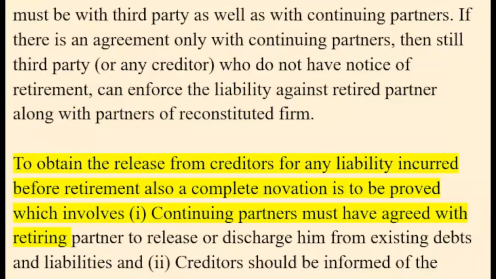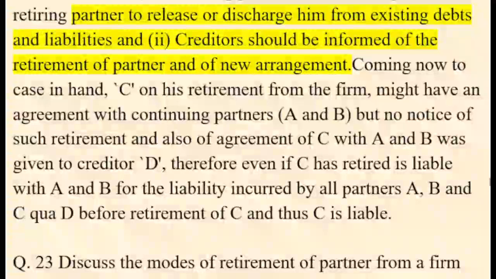To obtain the release from creditors for any liability incurred before retirement, a complete novation is also to be proved, which involves, one, continuing partners must have agreed with the retiring partner to release or discharge him from existing debts and liabilities, and two, creditors should be informed of the retirement of the partner and of the new arrangement.